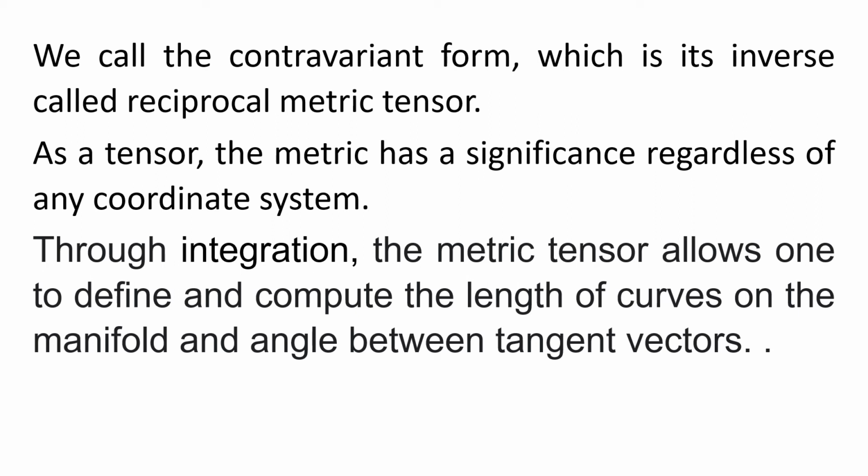Broadly, it is used to measure the length of curves and to measure the angle between tangent vectors. That is the purpose of metric tensors.